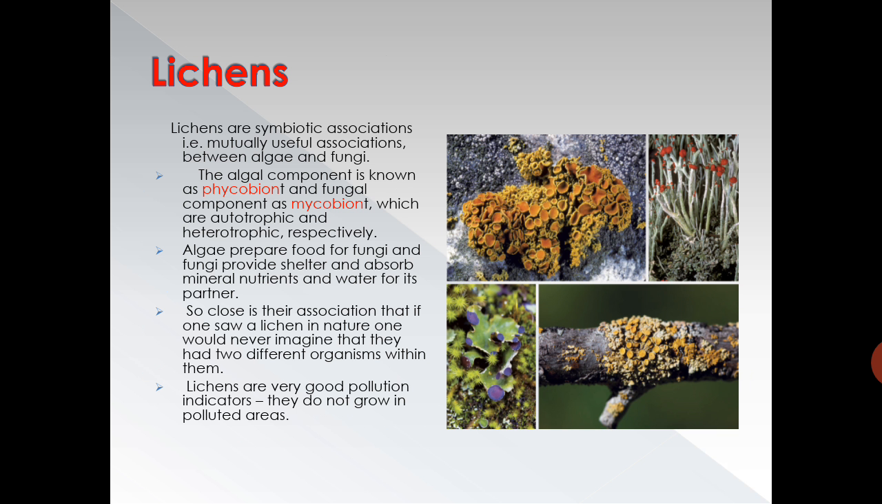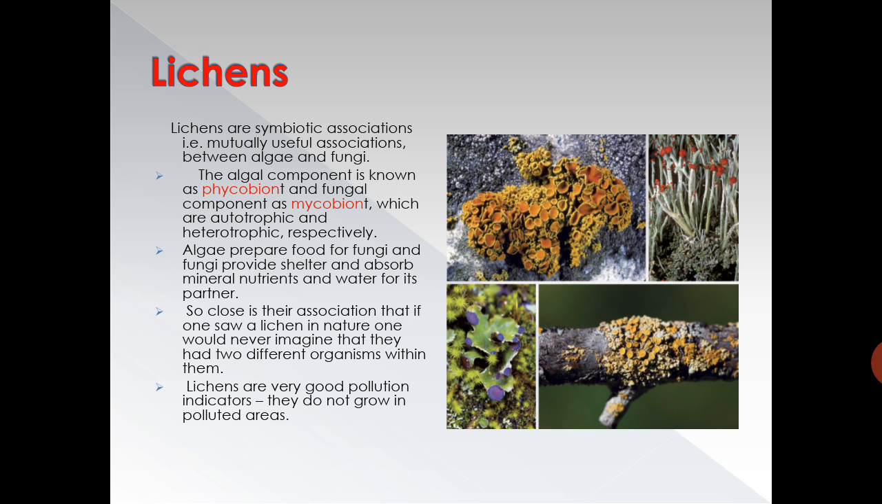Coming to lichens. Lichens are a symbiotic association, that is a mutually useful association between algae and fungi. Both are benefited, and that type of relationship is called a symbiotic relationship. The algal component is known as phycobiont. Important question again for 1 mark: what is phycobiont may be asked. And the fungal component is mycobiont, which are autotrophic and heterotrophic respectively. Algae prepare food for fungi, and fungi provide shelter and absorb mineral nutrients and water for their partner.